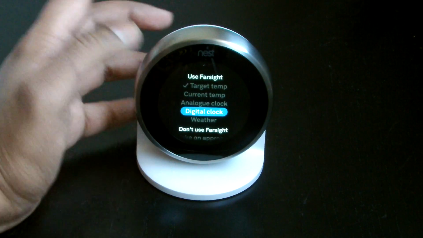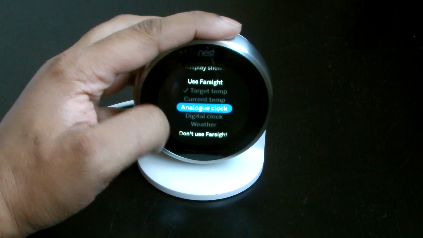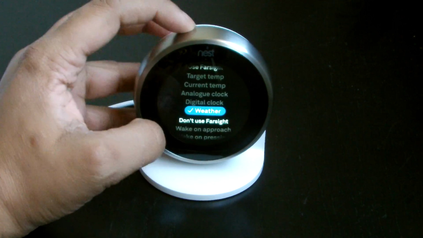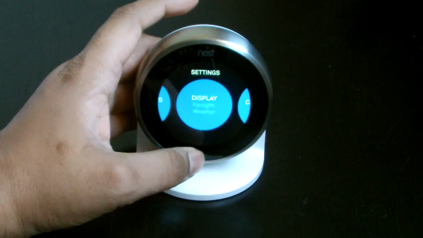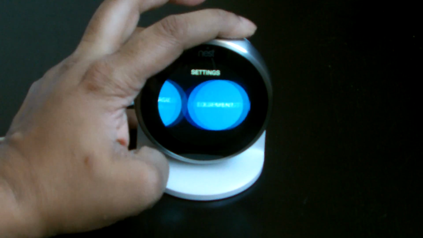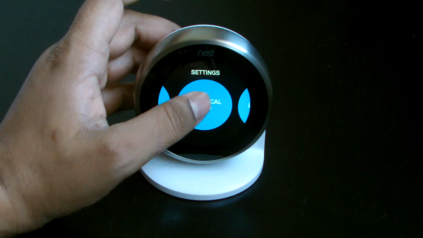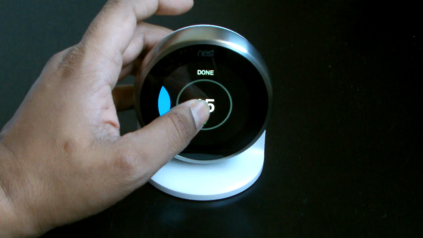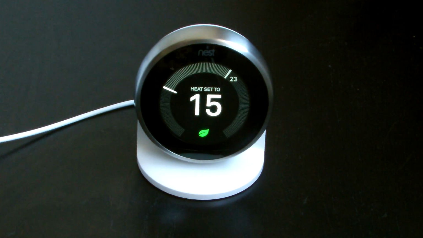I showed you digital clock at the start. So let's have a look at weather, and then we'll look at the analog clock. Now we say done, and go back to the main screen. This is not a touch screen, by the way, but it's like a push button. When you push it, the Nest kind of clicks. You see that?